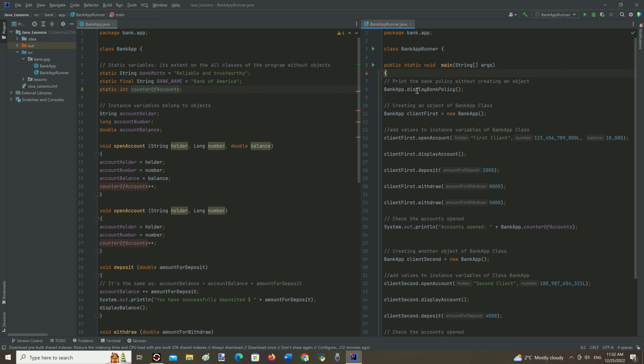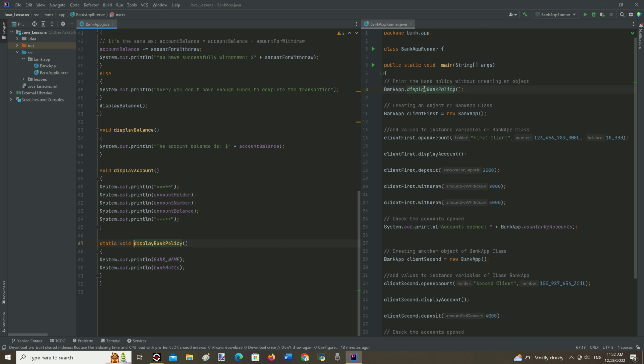And in line number 8, there is a call of a static method from another class by using the class name dot display bank policy method name. We can also select the method name and, by holding Ctrl plus left mouse button click, highlight exactly the method where it came from.